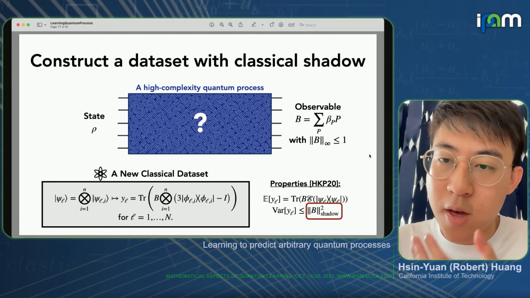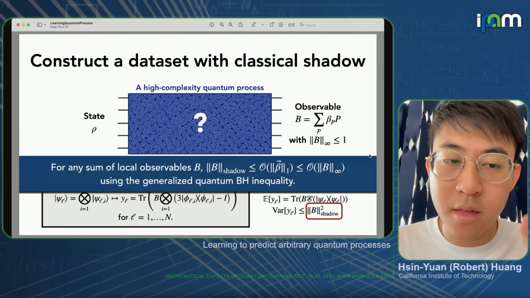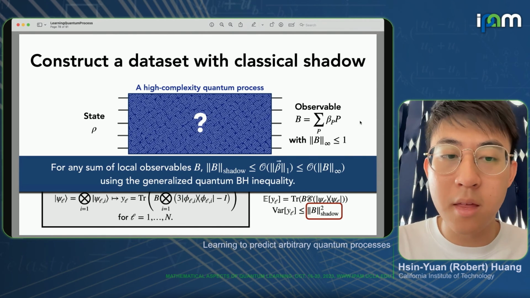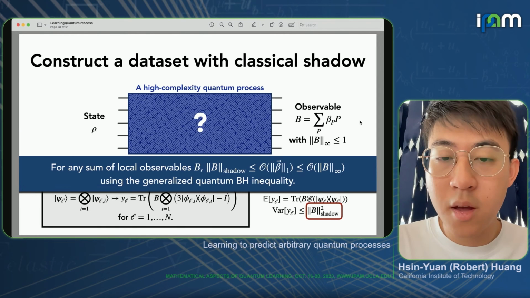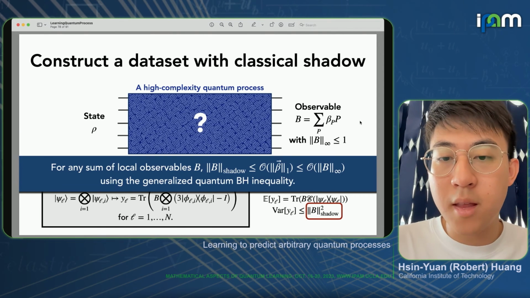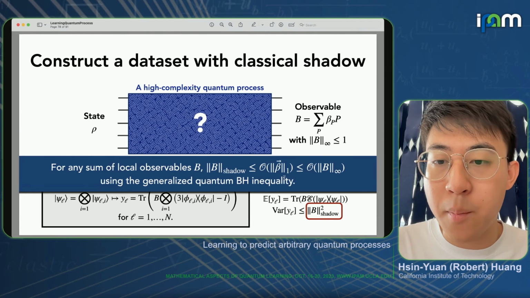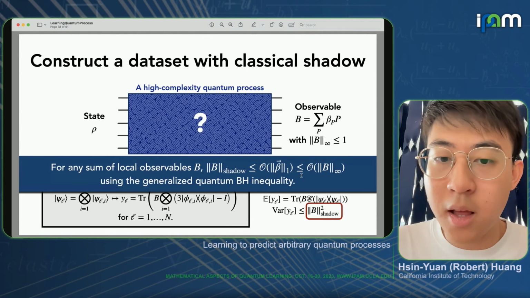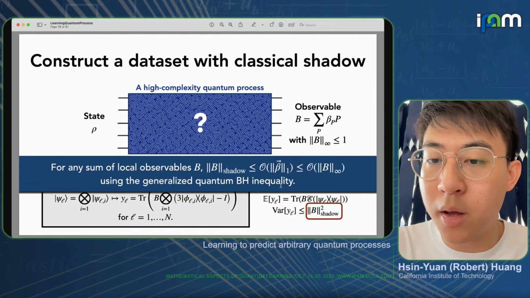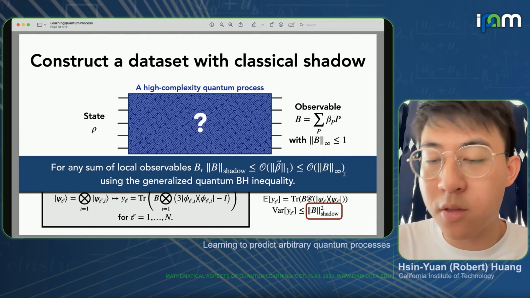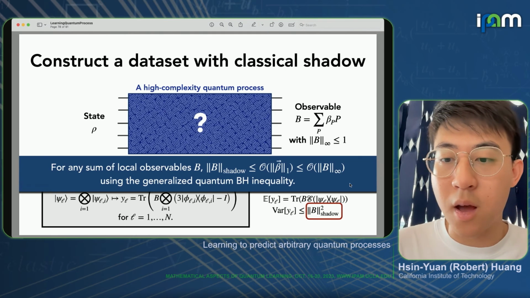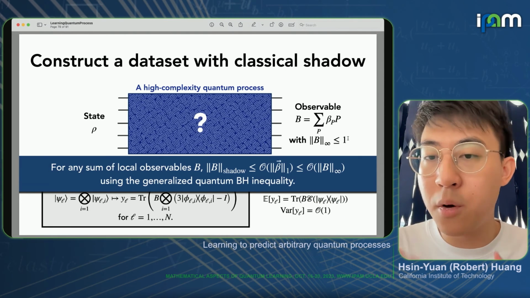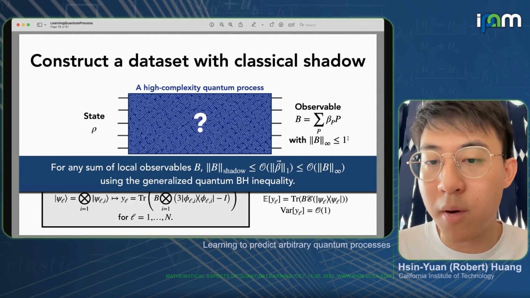So one might ask, what's the shadow norm? And here one could again utilize this Bohnenblust-Hille inequality to study it. Let's say the observable B is some sum of local terms, geometrically local terms. Then the shadow norm can be shown to be upper bounded by the one norm of the Pauli coefficient. And then using the generalized Bohnenblust-Hille inequality, one can prove that the one norm is upper bounded by the spectral norm. So now this is essentially just order one, because we're focusing on observables that take values between -1 and 1.